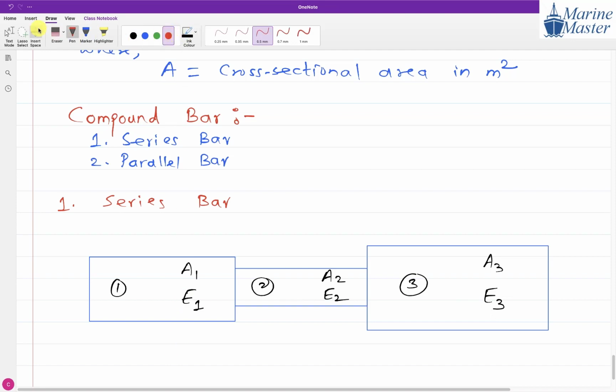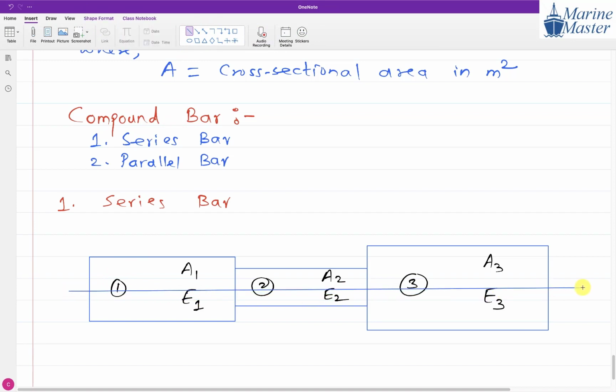And here on this prismatic bar, what are we going to apply? Everyone remember one point. What is the speciality of this series bar? For all the parts, the center line must be the same. The same center line for part 1, part 2, part 3. It means if you draw one single line exactly from the middle, it must be the same everywhere.